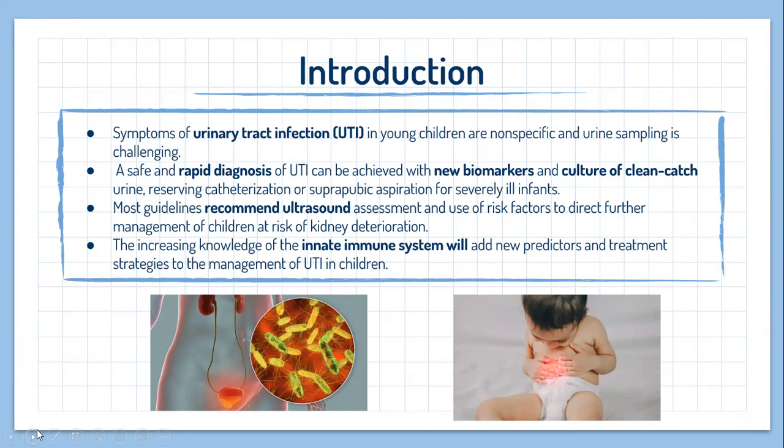Most guidelines recommend ultrasound assessment and use of risk factors to drive management of children at risk of kidney deterioration. The increased knowledge of the innate immune system will add new prediction and treatment strategies to the management of urinary tract infection in children.